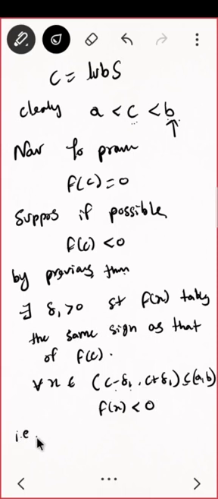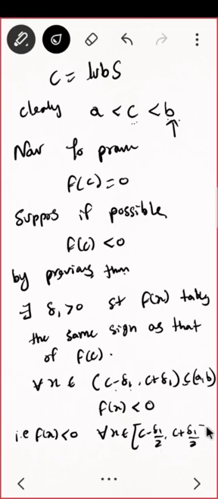That is, f of x is negative for all x belonging to the closed interval [C minus delta 1 by 2, C plus delta 1 by 2]. Can I say this? It was an open interval with respect to delta, it will be a closed interval in this C minus delta 1. That is quite closer in that. Can I say that? And even if we do not take it, it still works, no problem. I just wanted to include this C plus delta 1 by 2.